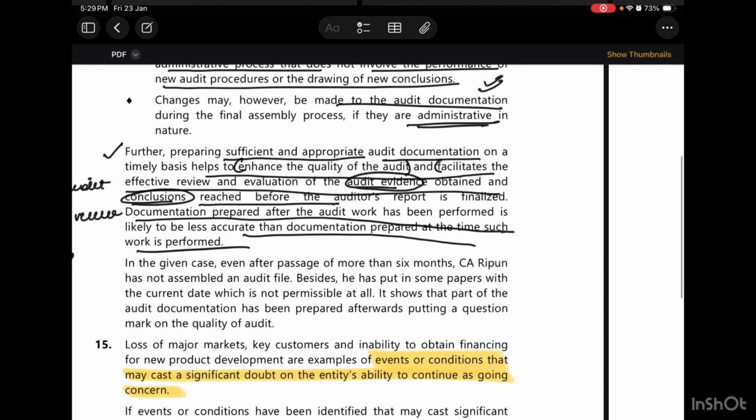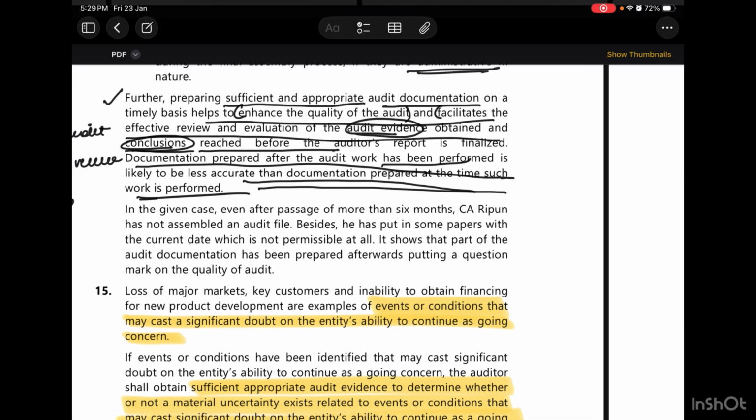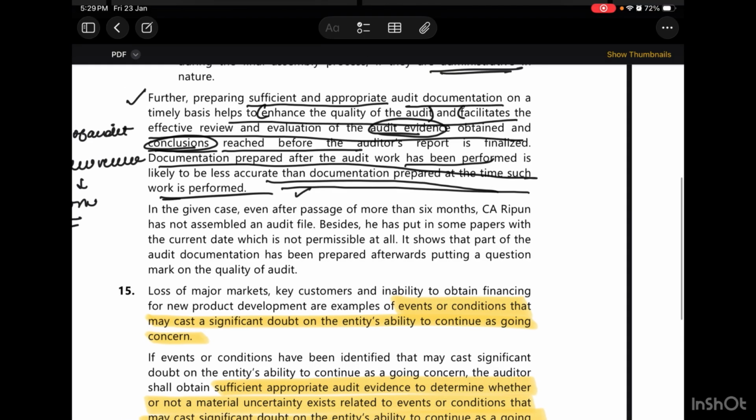Now, documentation prepared after the audit work has been performed will be less accurate than the documentation prepared at the time the audit work is performed, because the given CA has done the audit documentation work after 6 months, that is after the work has already been performed, so therefore it is likely to be less accurate.